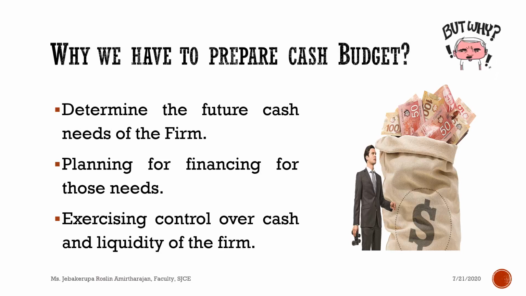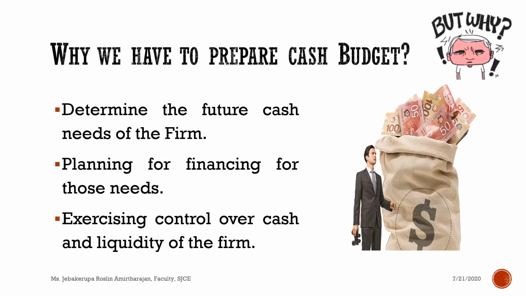Cash budget is a part of management accounting, and anything you do under management accounting is not compulsory or mandatory according to the accounting principles and procedures. Anything you do under management accounting is purely optional, purely customized.